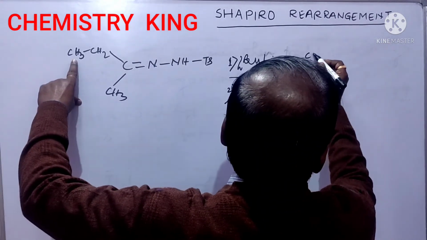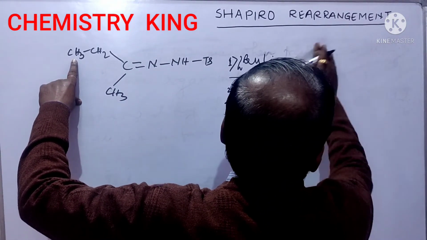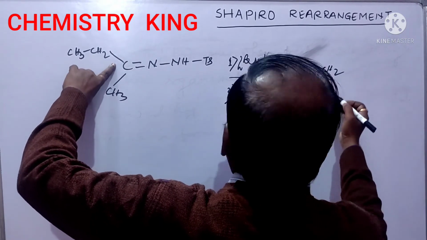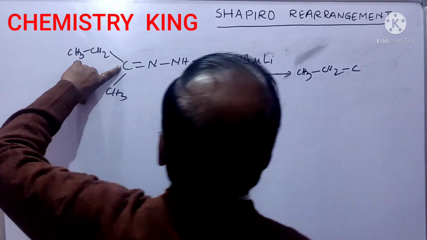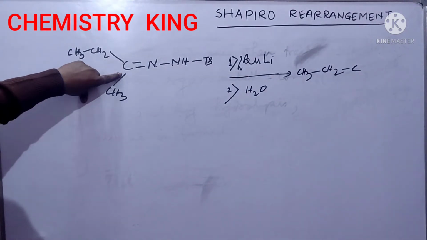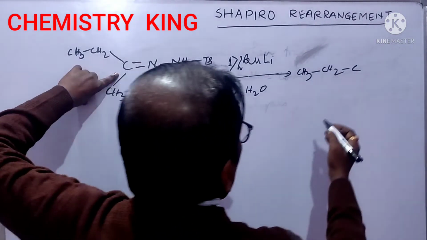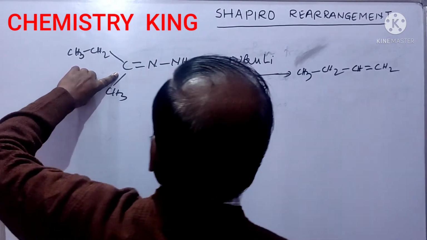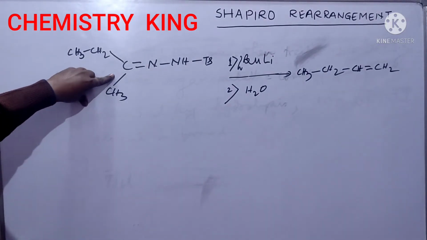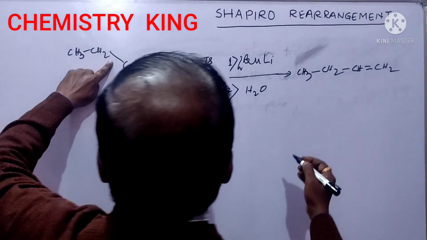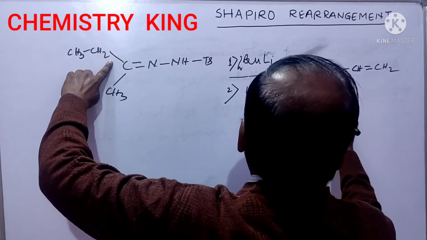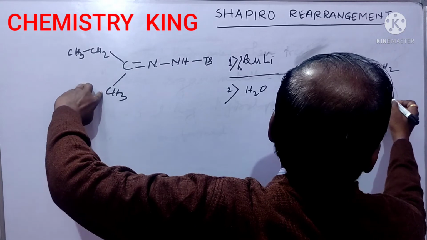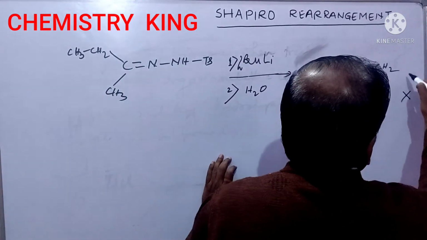Then you will get CH3, CH2, CH double bond CH2. The double bond will be here, not here. CH3, CH double bond CH, CH3, you will not get this; you will get this.